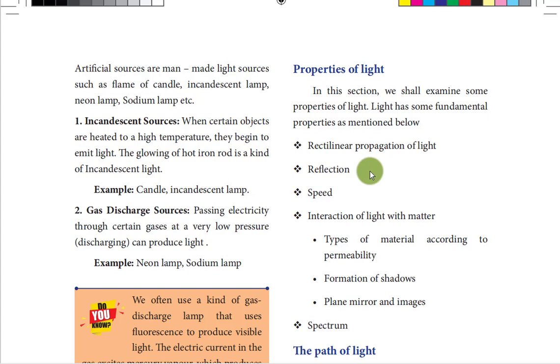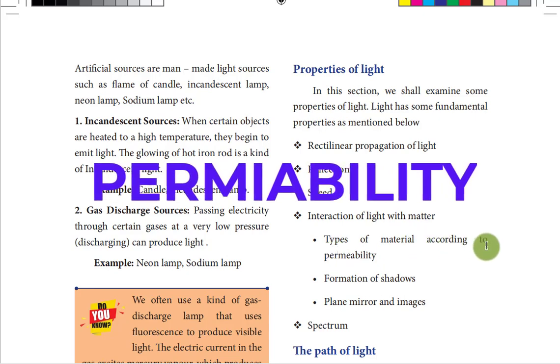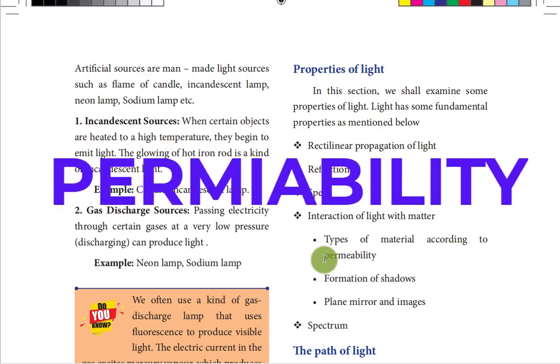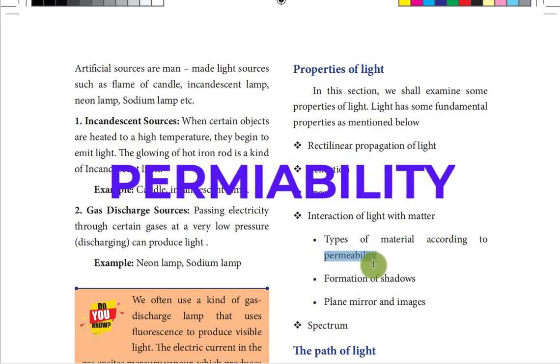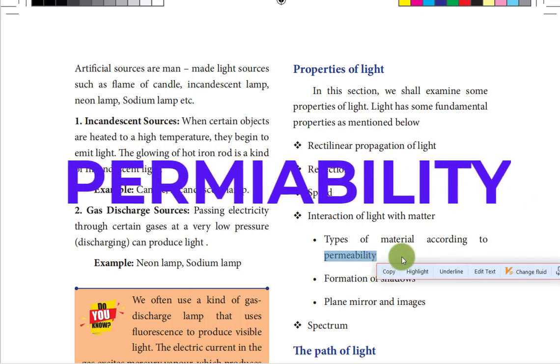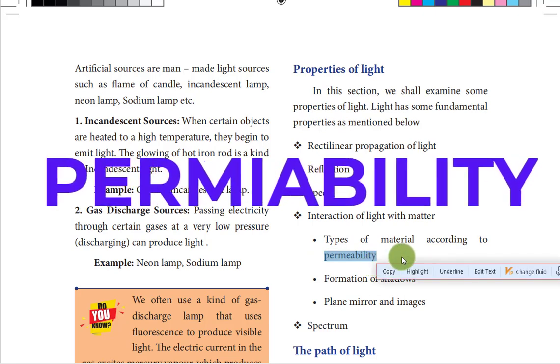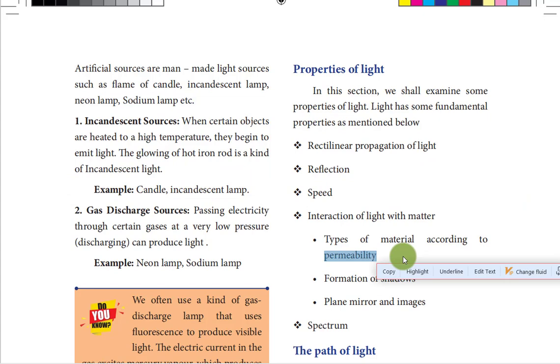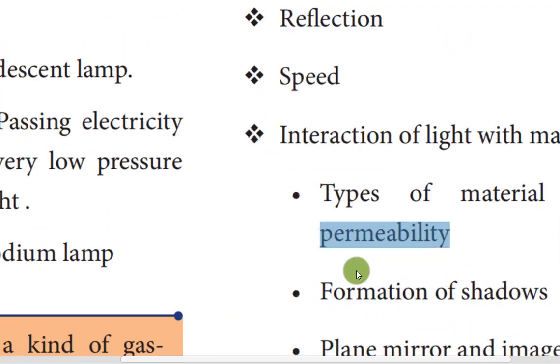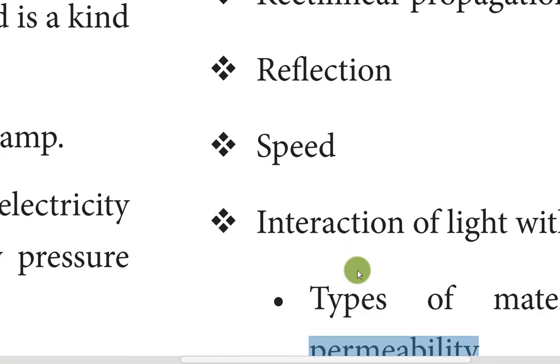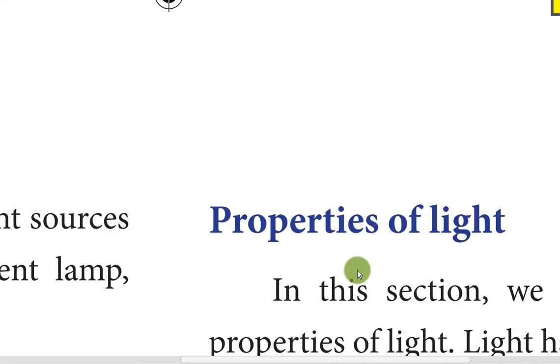The types of material according to permeability. Here you may come across the new word permeability. What is permeability? You take any other material media. When you pass light, some objects give permission to penetrate and some partially allow light. But certain objects do not allow light. So depending on the degree with which it gives permission, materials will be categorized.